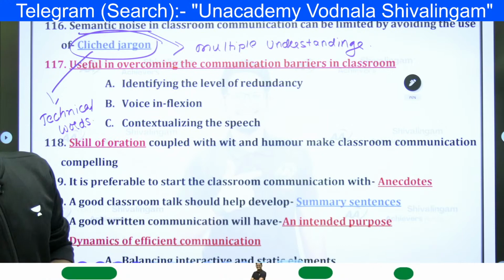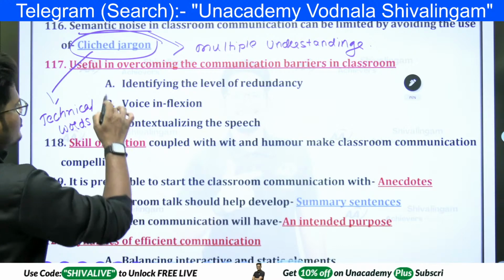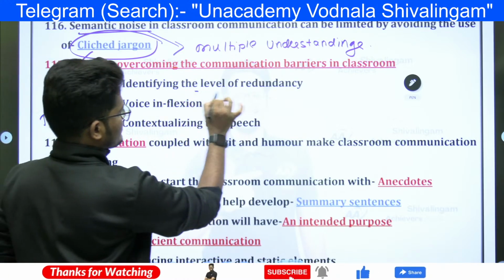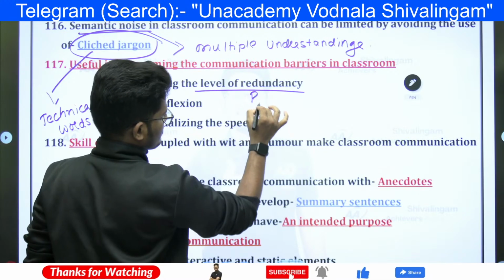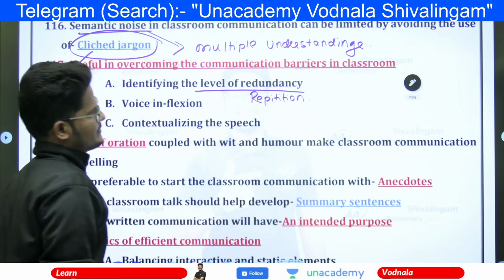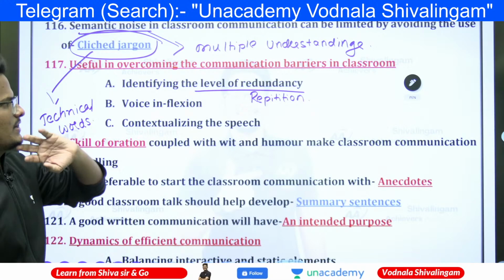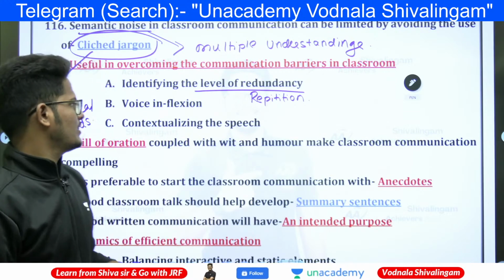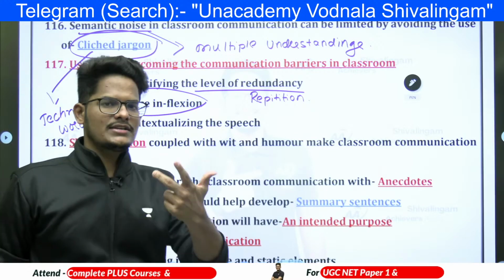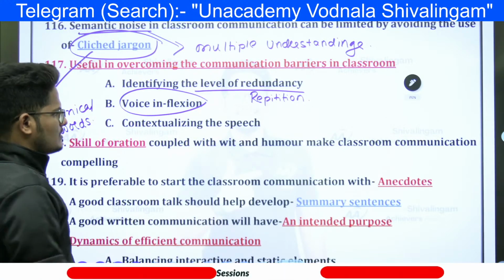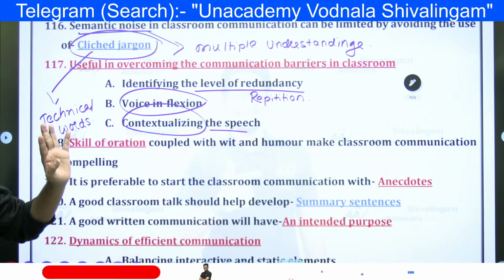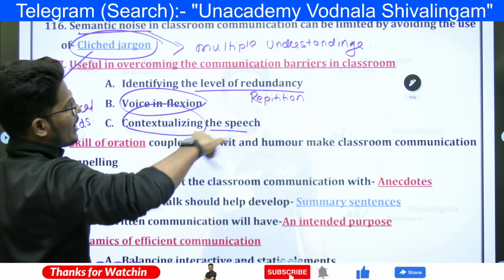So next, useful in overcoming the communication barriers in the classroom are identifying the level of redundancy and voice inflection. Redundancy means repetition. More repetition also creates boredom. Voice inflection means voice modulation, in how many ways you are talking to the people, contextualizing according to the situation. Voice inflection is one way to avoid the barrier.